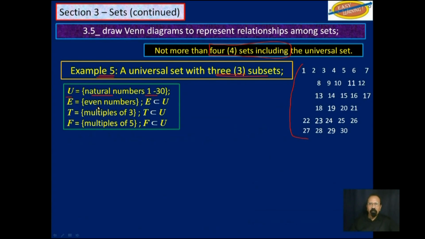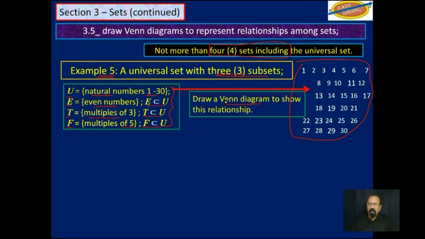And we can see them here. E is the subset, even numbers. T is also a subset, multiples of 3. And F is also a subset, multiples of 5. So here you have the 4 sets that CXC is talking about: a maximum of 3 subsets, and a universal set.